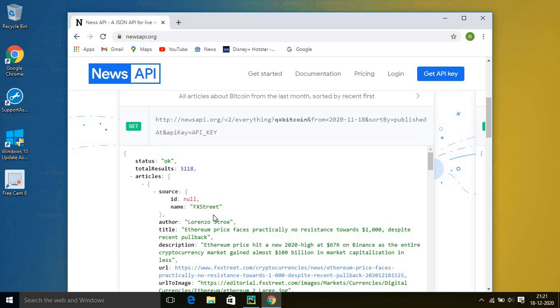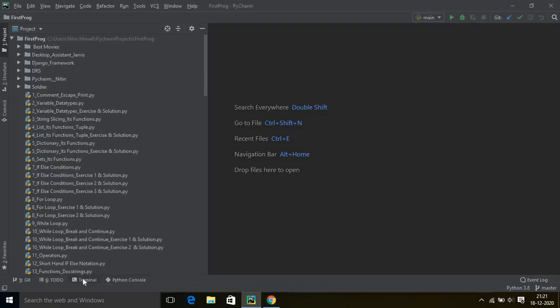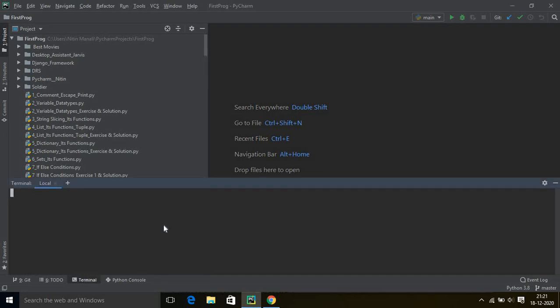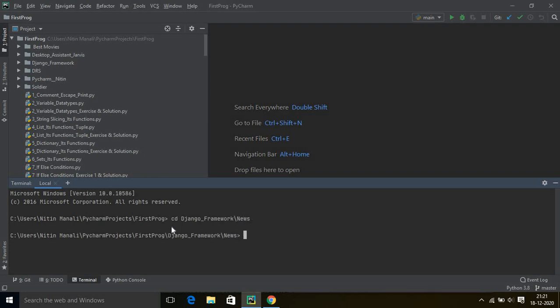Okay, so I will open my Django server now to show you how my website looks. I will open my terminal. First of all, I will get into the directory where my Django project is located. So cd Django framework/news. Now I will type the command python manage.py runserver. It will start up my Django server. It takes some time, so please wait for a while.